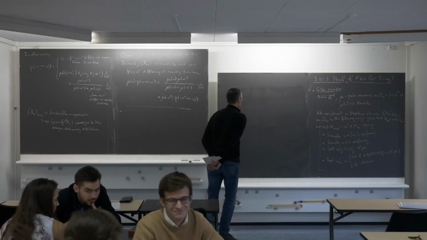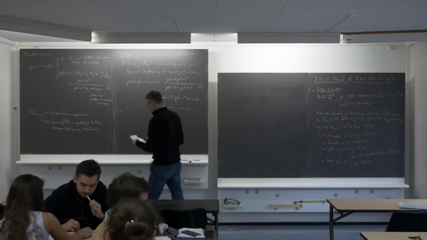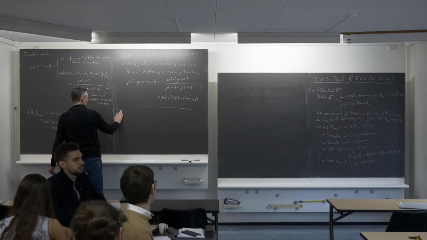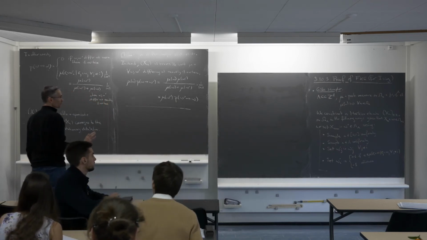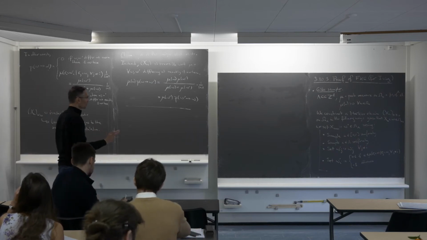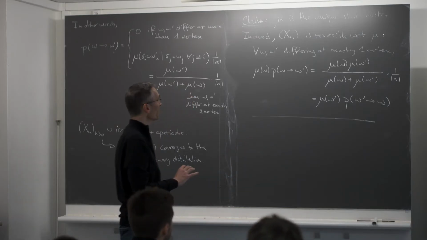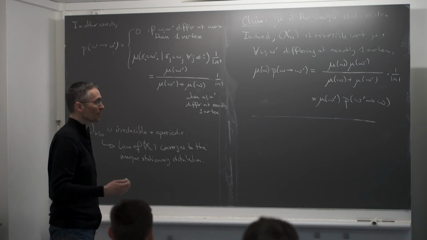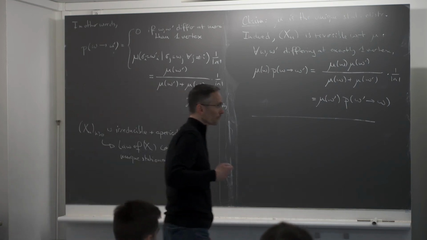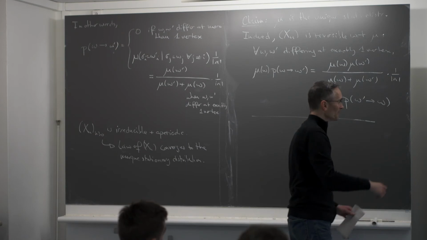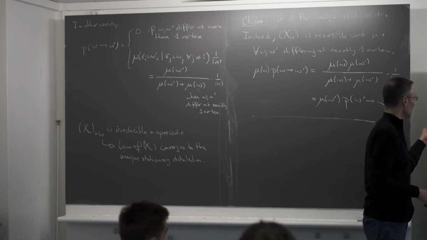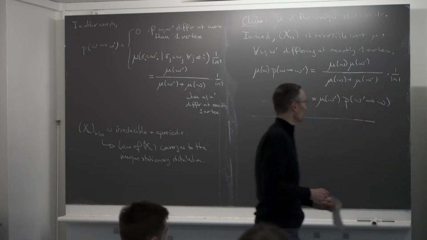Okay, we'll resume. So in the previous part of the argument, what we did, we started with a probability measure on a set of configuration in the box lambda, and we constructed a Markov chain whose distribution converges as times run to infinity to the distribution we started with, so this measure mu we started with.